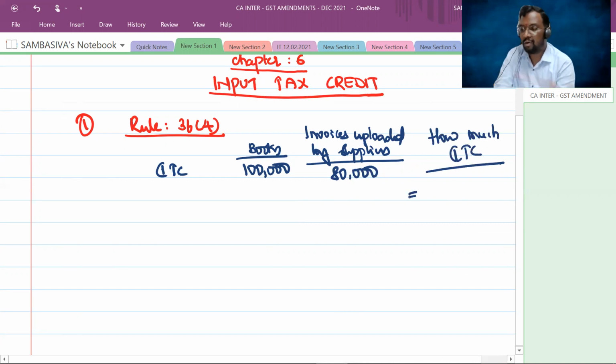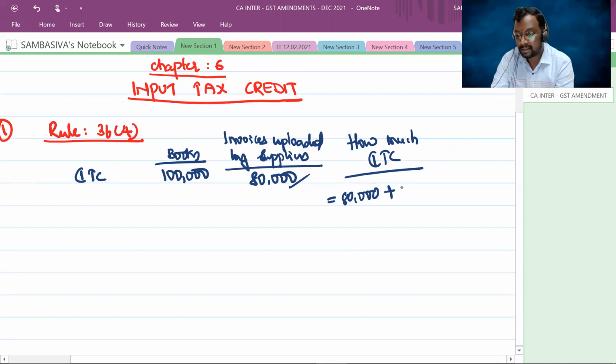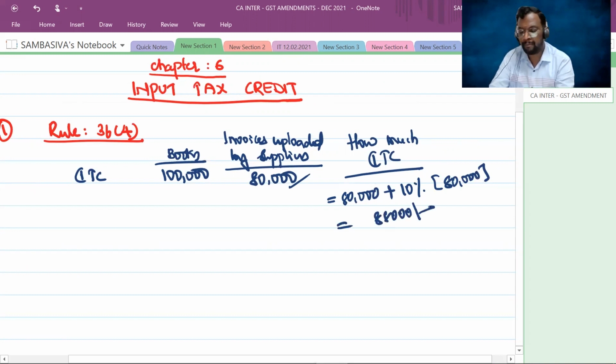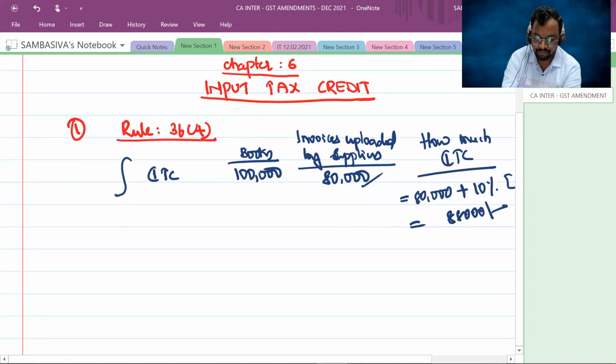The answer is: all the input tax credit with respect to the invoices uploaded by the supplier. 100% input tax credit you can claim, that means 80,000 rupees, plus 10% of the input tax credit attributable to the invoices uploaded, that means 10% of 80,000 rupees. So now you are entitled to 88,000 rupees of input tax credit. And for your information, this is as per the old provision.